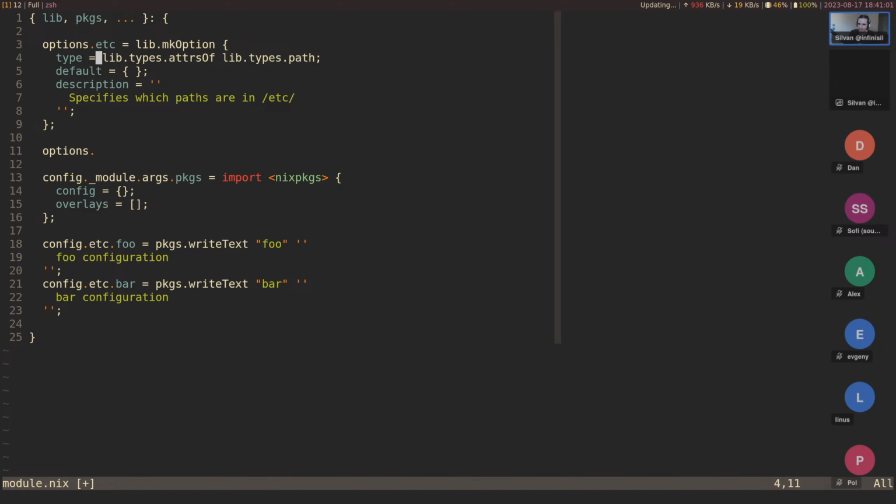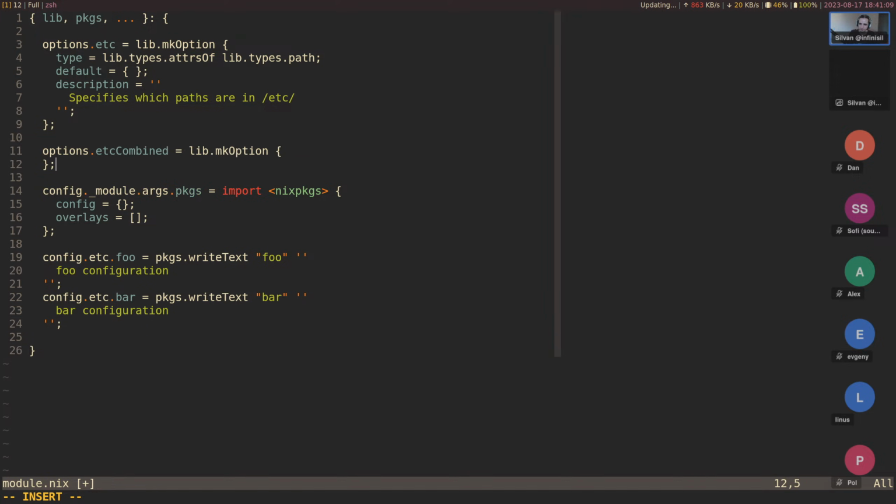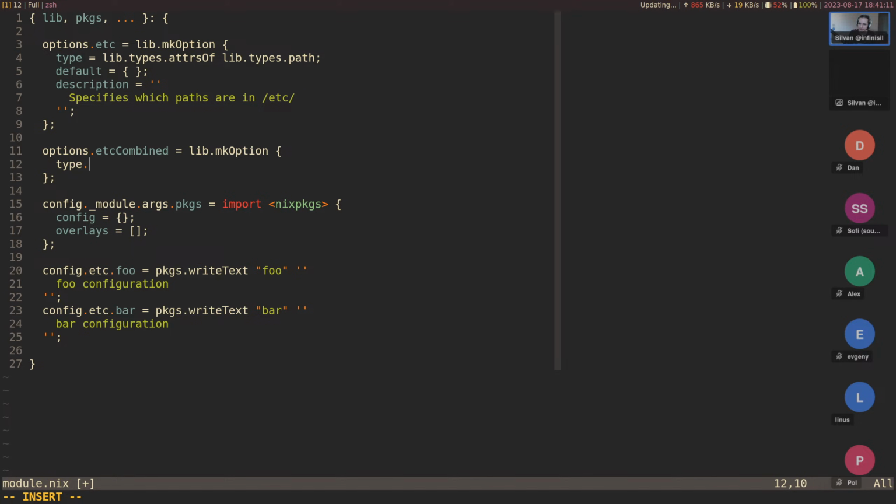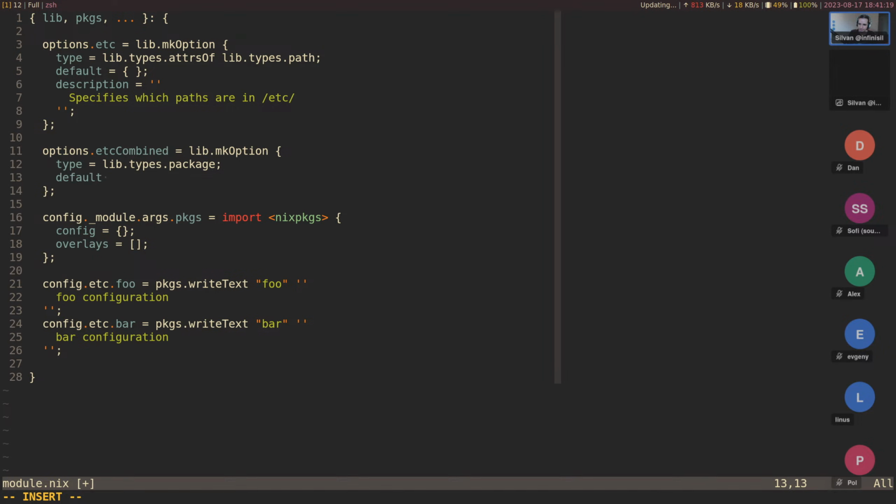So we have etc, that's kind of our values. We can then also say, let's say, etc combined. We declare an option for this. I'm just going to say this is a lib.types.package. All right. We could set the value here with a default. Generally, you wouldn't have to override this. So I'm going to use packages dot that would be built-env symlink join. That might be a bit.